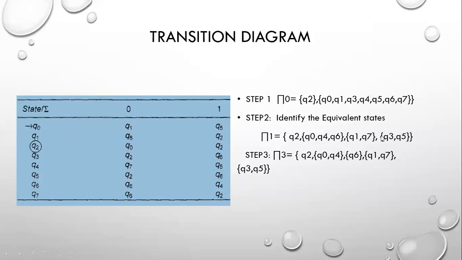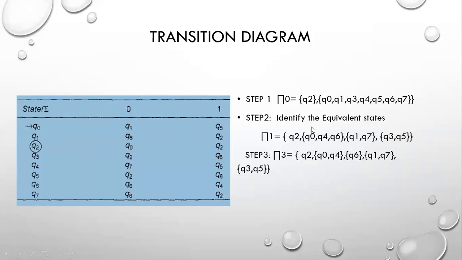These states are similar, the transitions are the same, so they are written in one single block, treated as one state. Then Q1 and Q7 are also one single state. If Q1 is 0, it reaches Q6, and Q1 is 1, it reaches Q2. Similarly, Q7 is 0, it reaches Q6, and Q7 is 1, it reaches Q2.